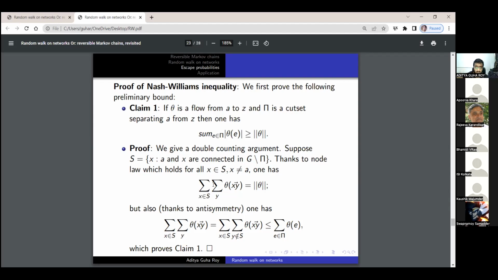Thanks to the node law, which holds for all x belonging to S, x not equal to A, one has that the summation over x belonging to S, summation over y, of theta(x,y) is the strength of the flow theta. But also thanks to antisymmetry, this is essentially the summation over x belonging to S, y not belonging to S, because otherwise if y belongs to S, then theta(x,y) and theta(y,x) both appear and they add up to 0. And this is less than or equal to the summation over e belonging to pi of theta(e). And this proves the claim.